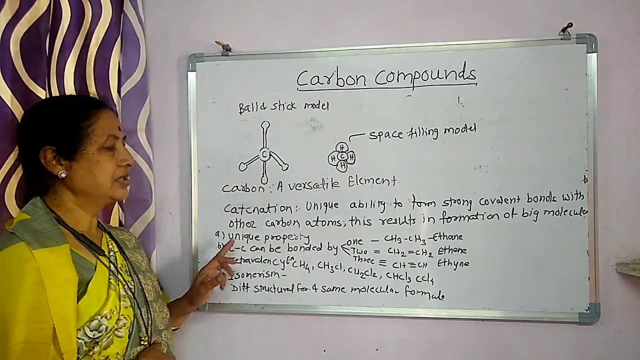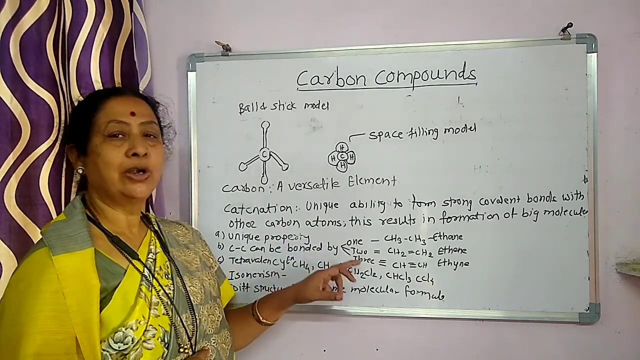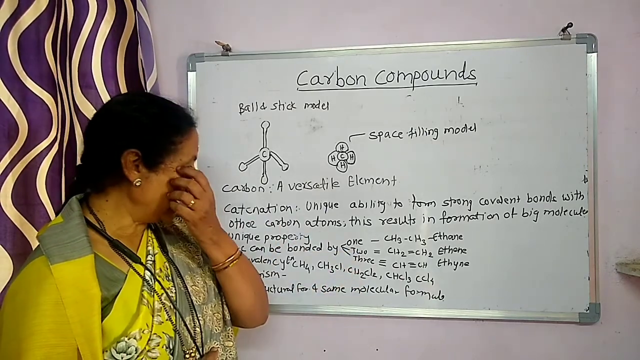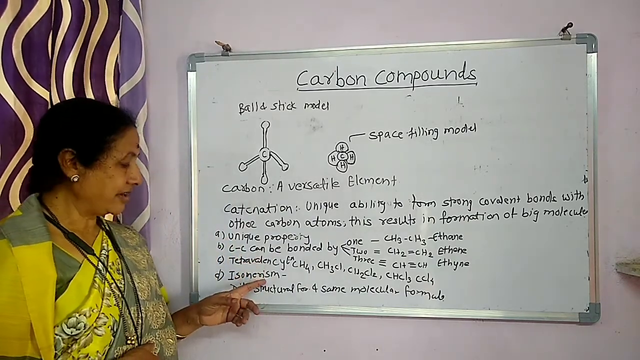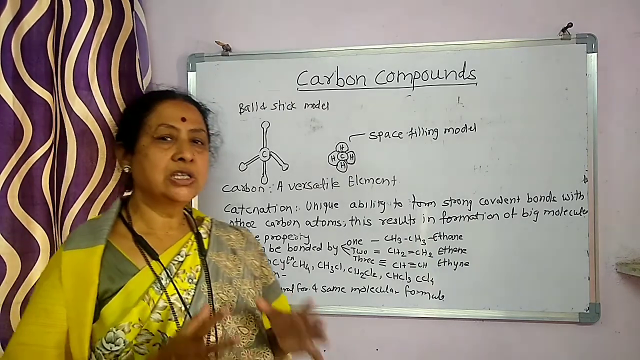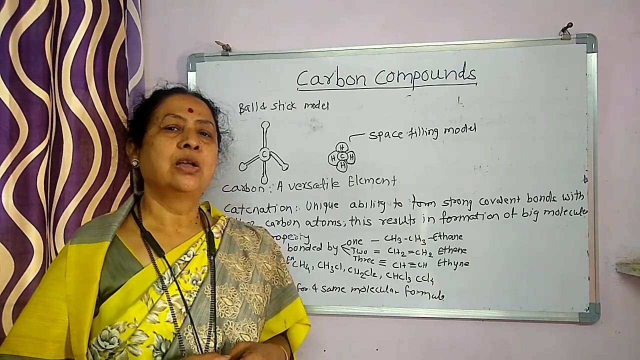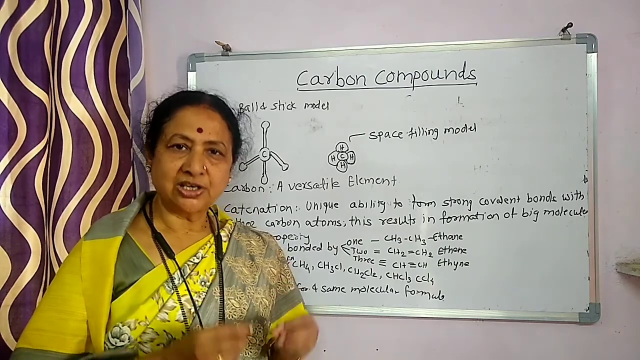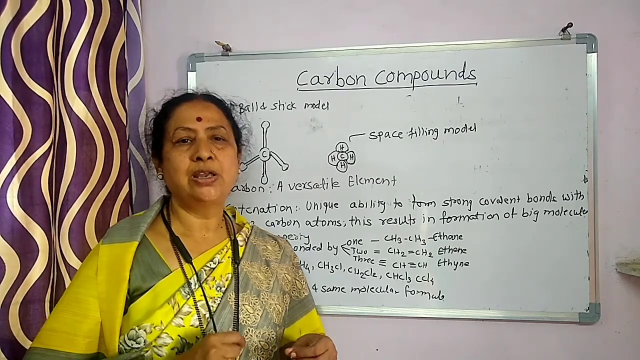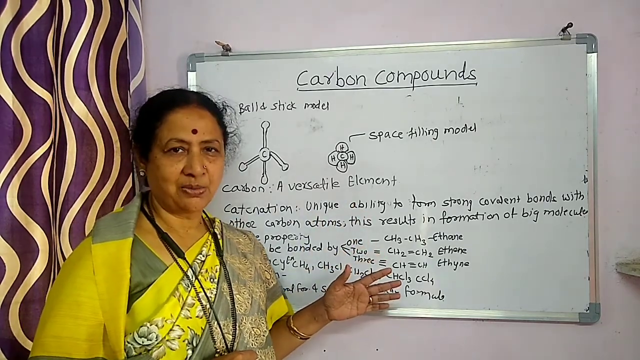Next, carbon-carbon can be bonded by single bond, double bond and triple bond, meaning there are three types of bonds available to share with elements. Next is tetravalency, and last is isomerism. So if you consider the strength or the number of compounds, all other elements form a certain number, and only carbon can form that large number. So it is very important, and so we call carbon a versatile element.